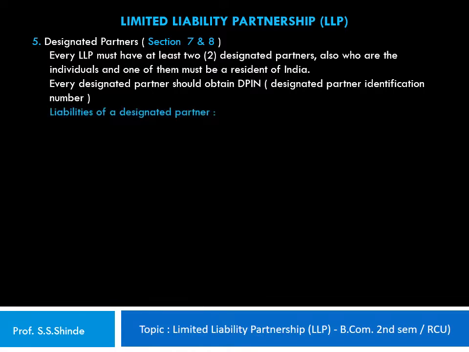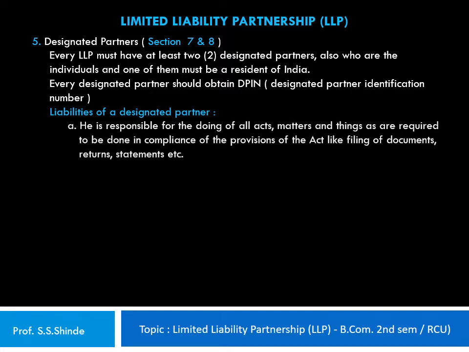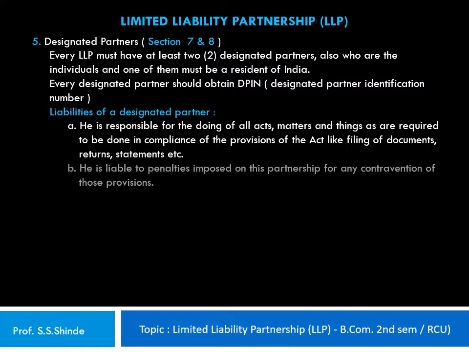Now the liabilities of a designated partner as specified in the provisions of the Act are: 1. He is responsible for the doing of all acts, matters and things as are required to be done in compliance of the provisions of the Act, like filing of documents, returns, statements, etc. 2. He is liable to penalties imposed on this partnership for any contravention of those provisions.